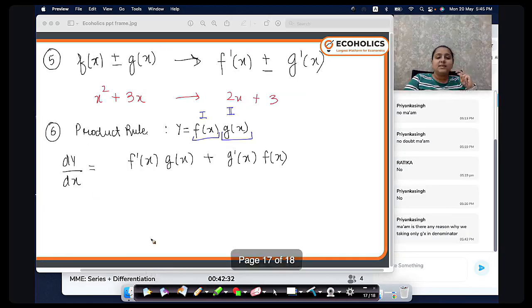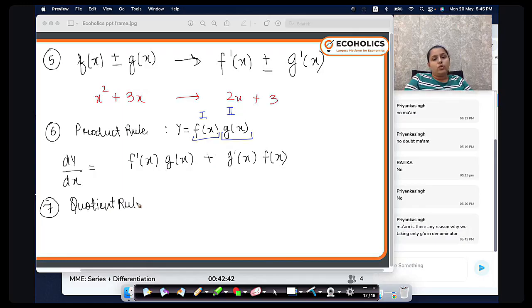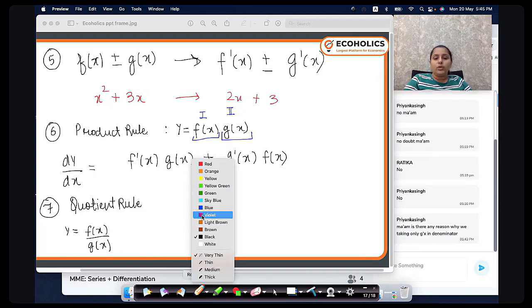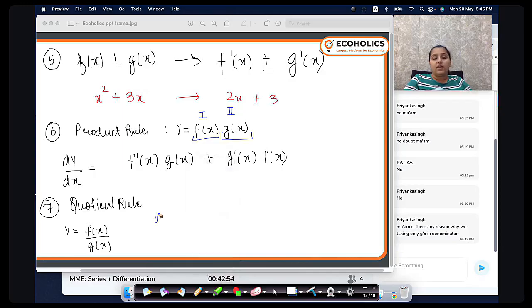So now after sixth, we come on to quotient rule. Quotient rule में the function looks like this: f of x upon g of x in fraction. तो यहाँ पे the derivative is found using this.